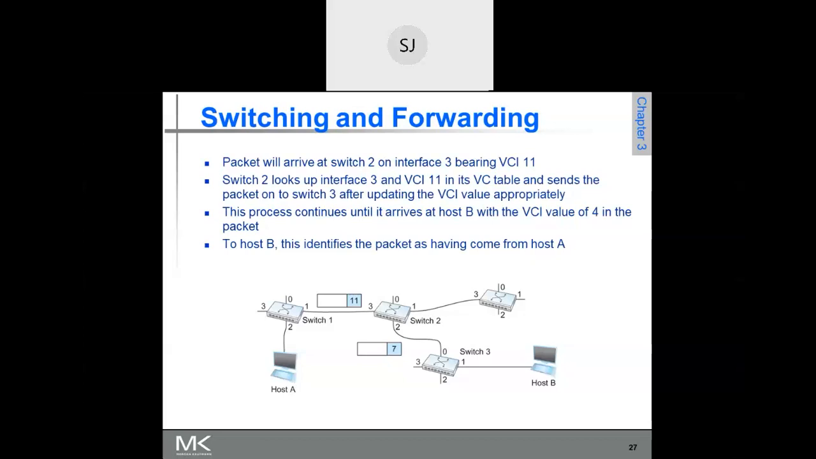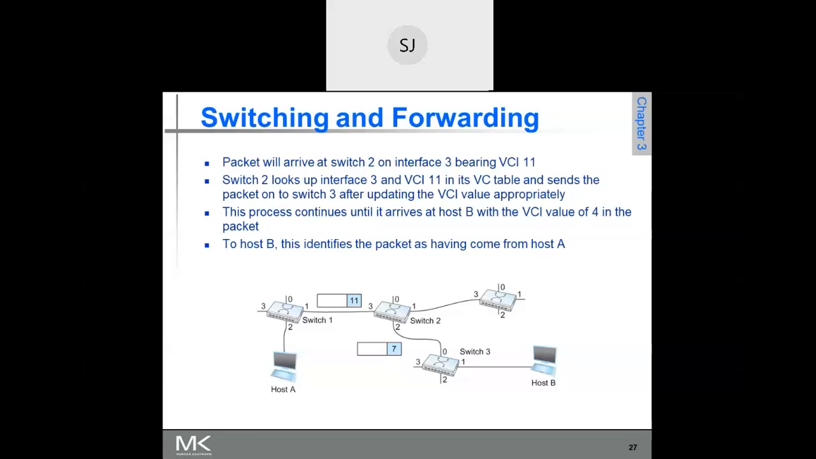Because the connection is established first, in connection oriented switching, the connection all the way from source to destination is established. So we call it a virtual circuit. Every router or switch will maintain the different virtual circuits that are going through it, right? Since the connection is established first, all the packets will be following the same path.